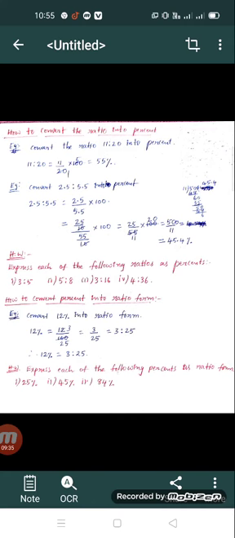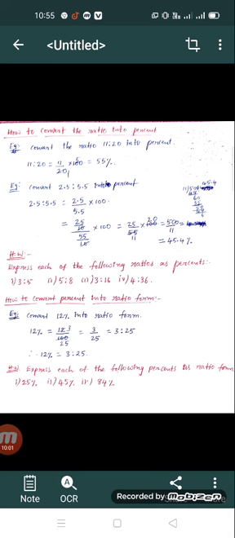So finally we get 25 into 20, that is 500 by 11. So 500 by 11 is nothing but 45.4, where we have to do the actual division process. So that is how a ratio can be converted into a percent.